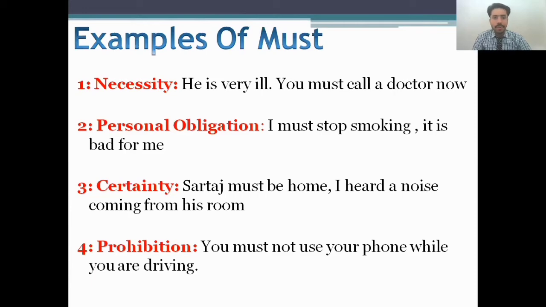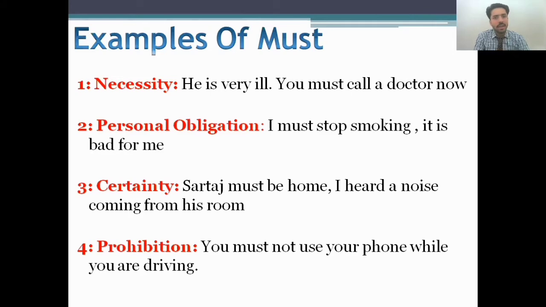And the personal obligation: I must stop smoking, it's bad for you. It means it's a personal obligation that if someone is smoking, they must stop smoking because it's bad for him or her. So this is all about personal obligation. And the third is certainty. Sartaj must be home. I heard a noise coming from his home.